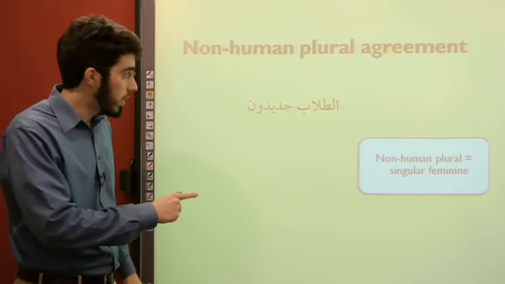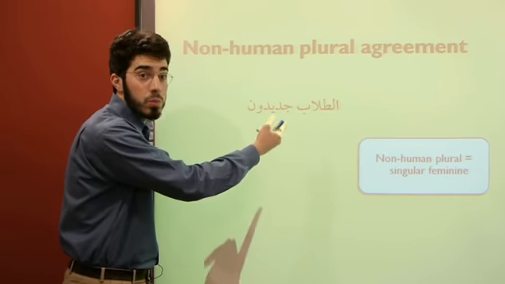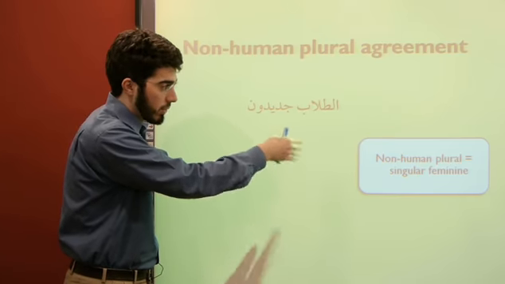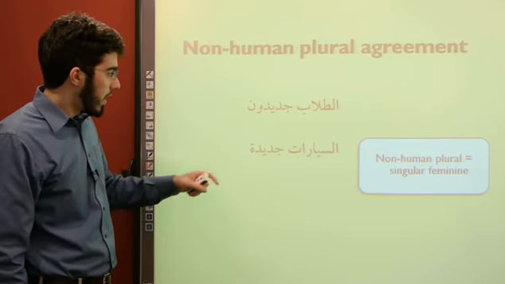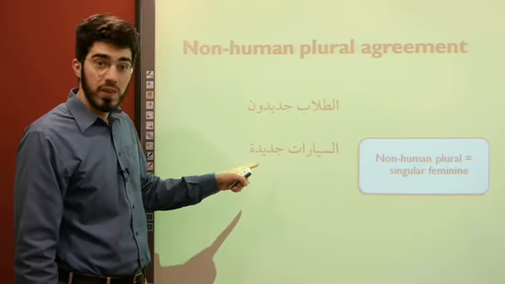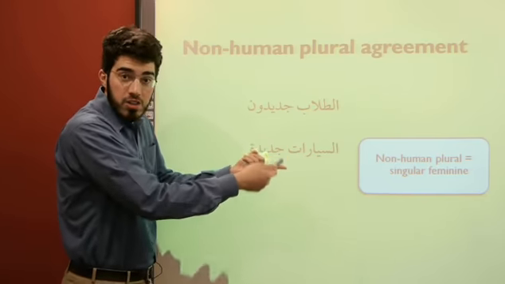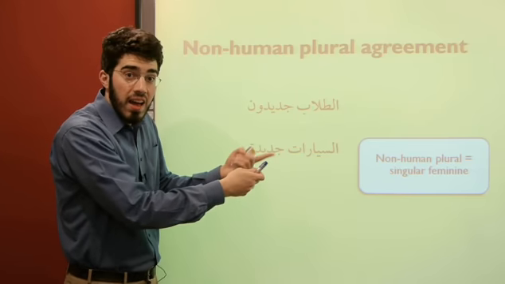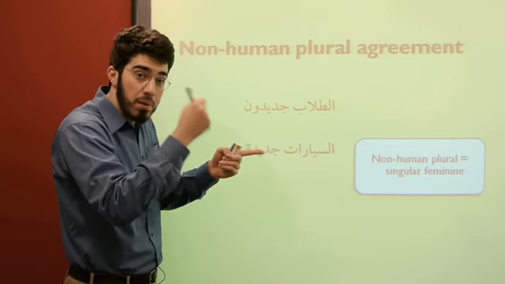We don't apply it here because, of course, tulab are humans. And that's not an issue then. We don't have to worry about that rule. But this case we do. As-sayyarat. The cars are new. In this case I have non-human plural. Cars are not people, and I have more than one of them. I'm going to treat them as if they were a singular feminine object.